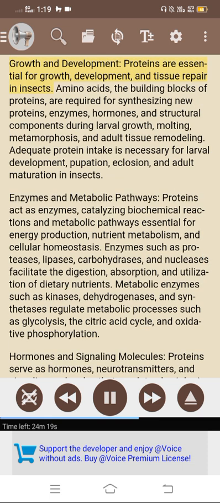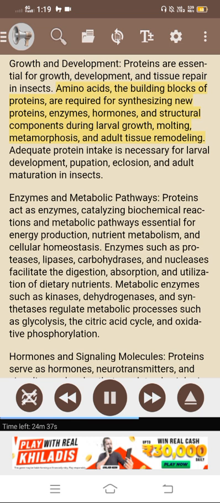Growth and development. Proteins are essential for growth, development, and tissue repair in insects. Amino acids, the building blocks of proteins, are required for synthesizing new proteins, enzymes, hormones, and structural components during larval growth, molting, metamorphosis, and adult tissue remodeling. Adequate protein intake is necessary for larval development, pupation, eclosion, and adult maturation in insects.